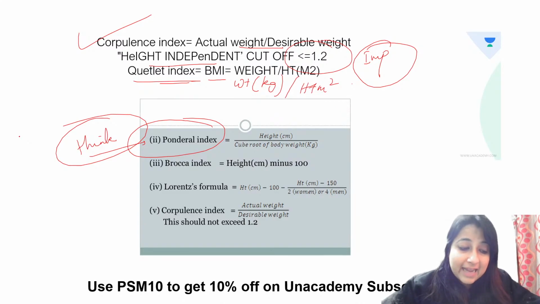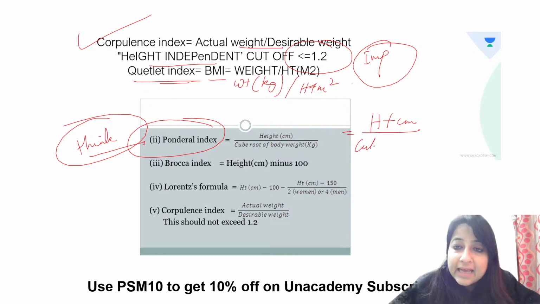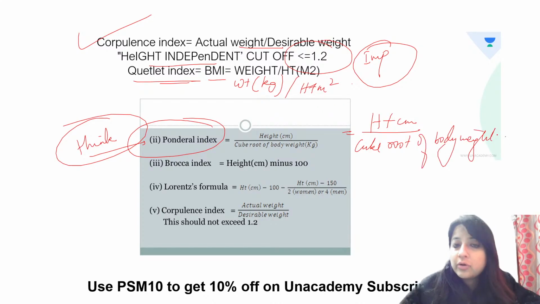Next, you just have to ponder or think what your height is. So it includes height. Here what has happened, height has been taken up into the numerator: height in centimeters by cube root of body weight. Okay, height in centimeters by cube root of body weight. What is Broca's index? Broca is height in centimeters minus 100.